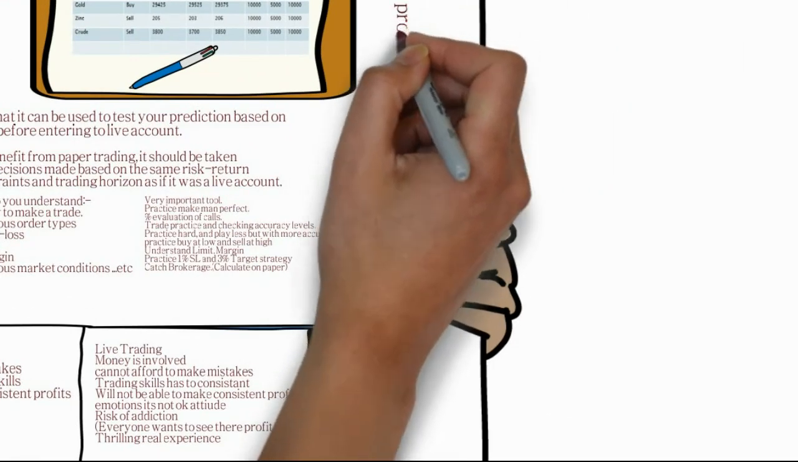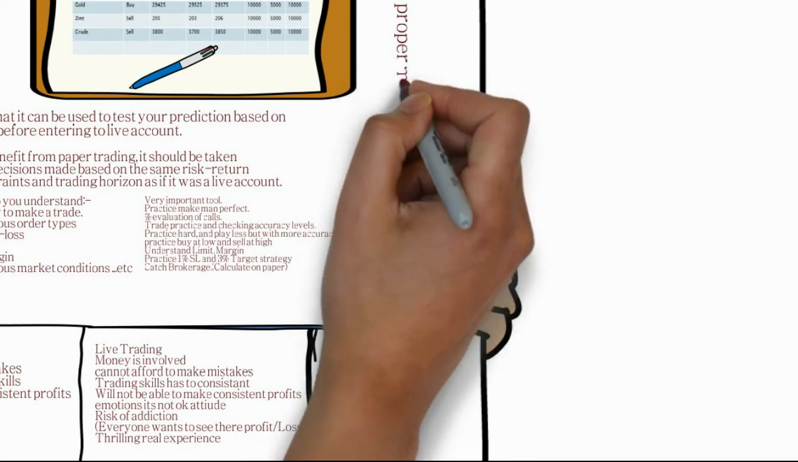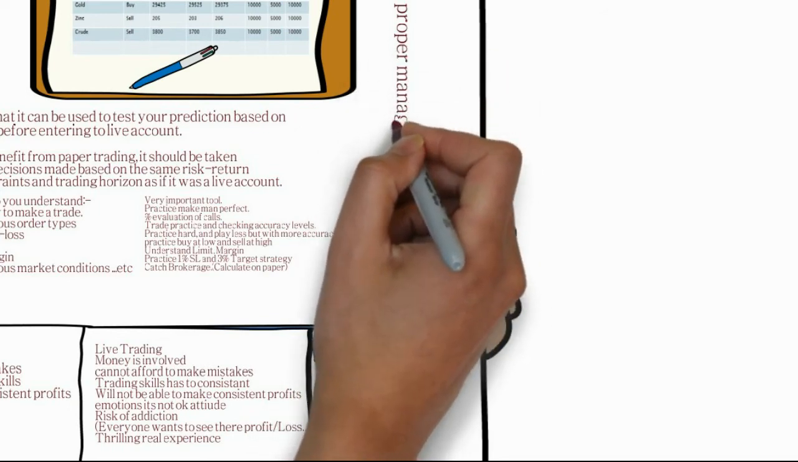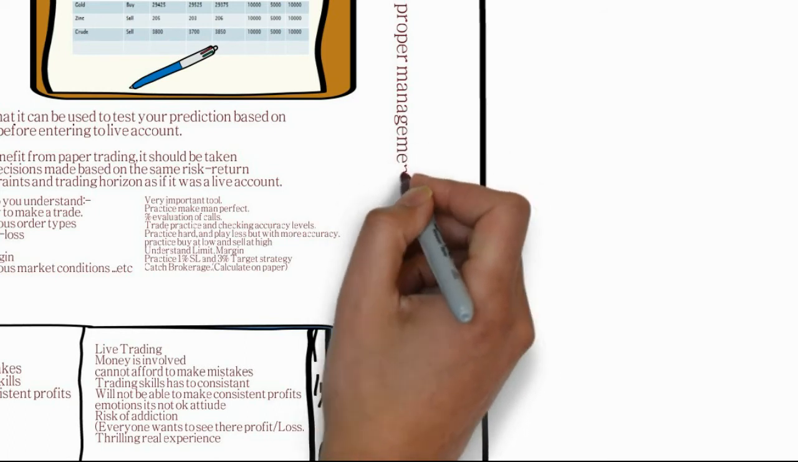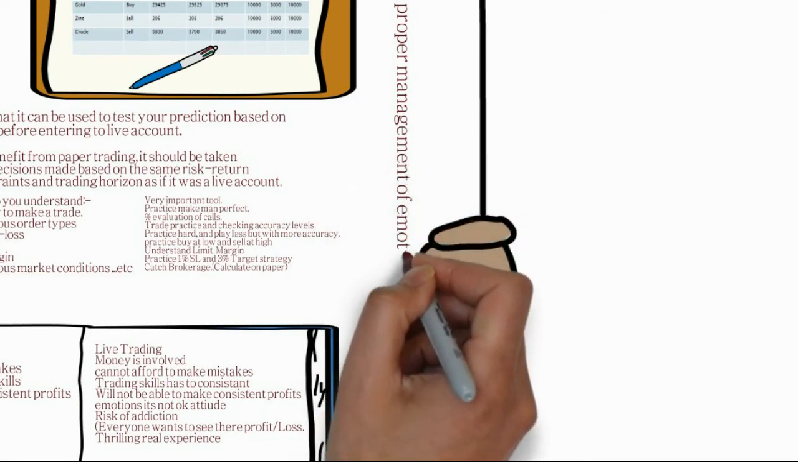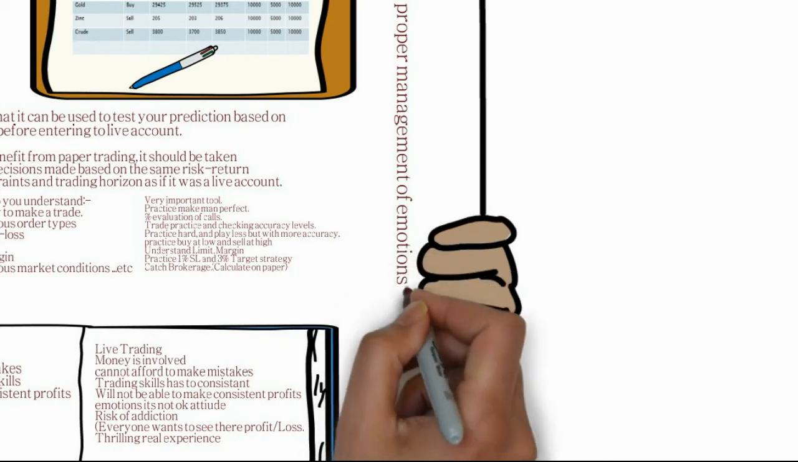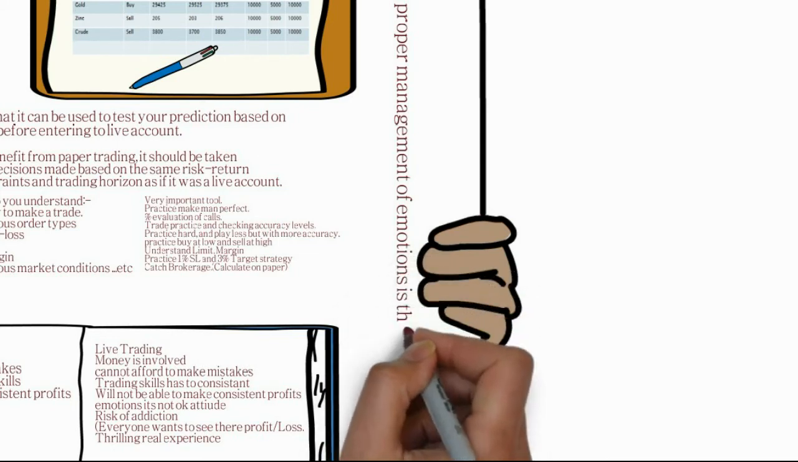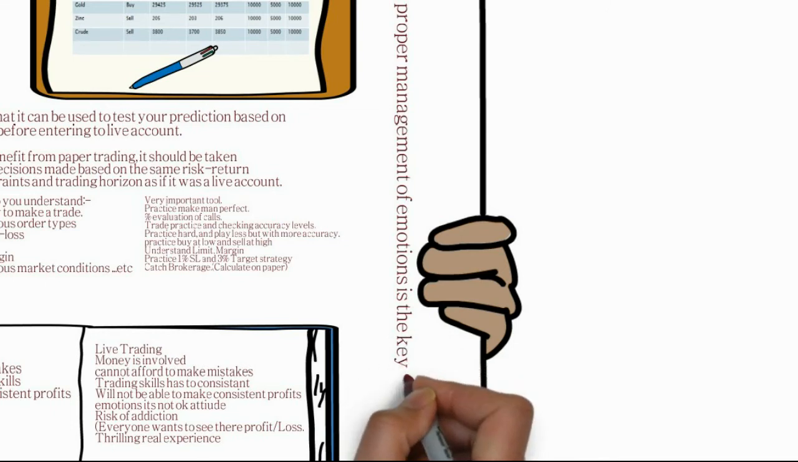Now, paper trading, as you have understood, is a very important rule. What are the limitations? Practice makes a man perfect. Everyone knows that. But practice is the only area where people lack. 90% of traders in the market don't practice. Then after practicing, evaluation is important.